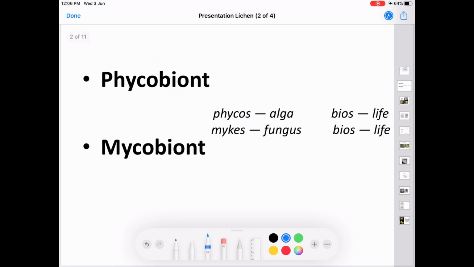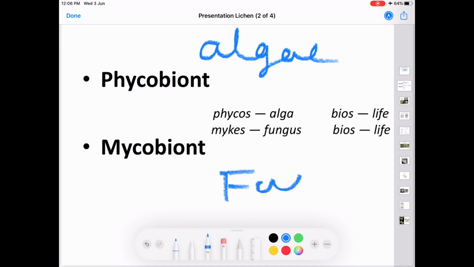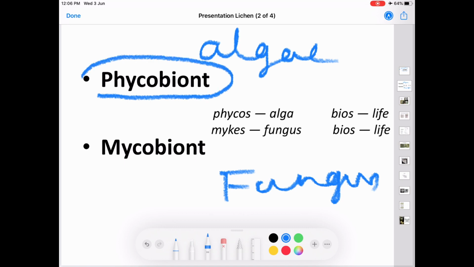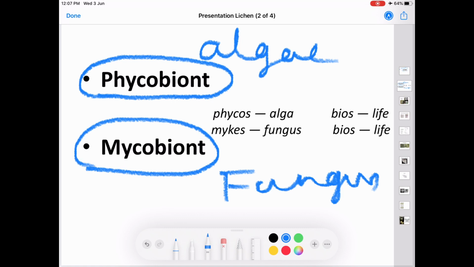In lichens, the two dissimilar organisms are algae and fungus. The algal partner is known as phycobiont and the fungal partner is known as mycobiont. Both these words are Greek: phycos meaning algae, mycos meaning fungus, and bios meaning life. Thus comes the word phycobiont and mycobiont.